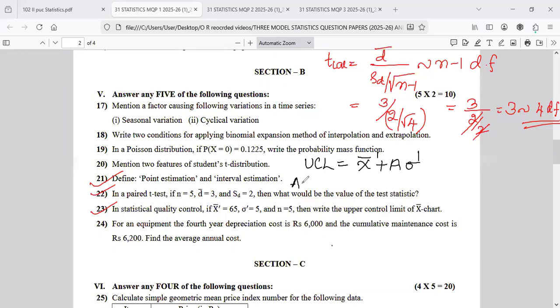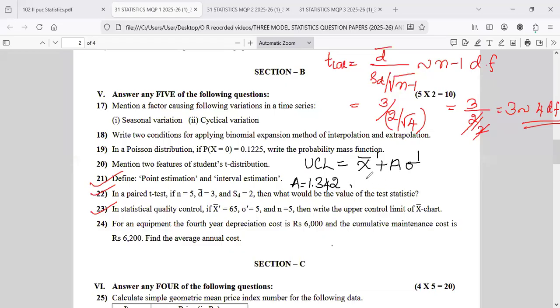So what is the A value you want to see? Just a minute. N is how much? N is 5. So 1.342. You want to see the statistical table.